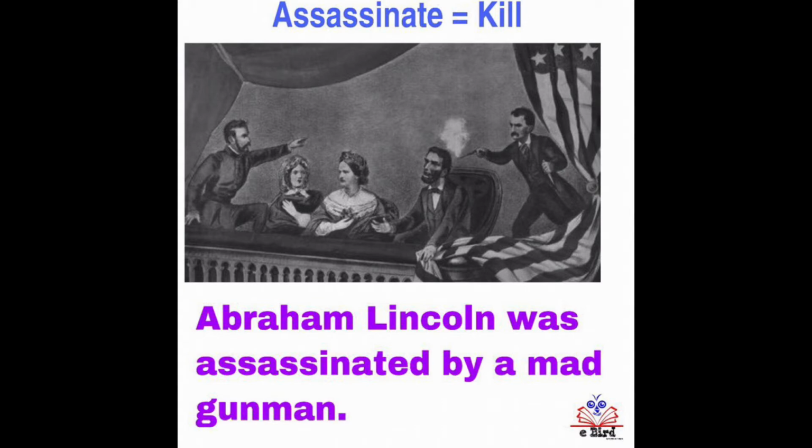As the sentence is passive, you have to use past participle form of the verb, and the past participle form of assassinate is also assassinated. Here we can reread the sentence like this. Abraham Lincoln was assassinated by a mad gunman.